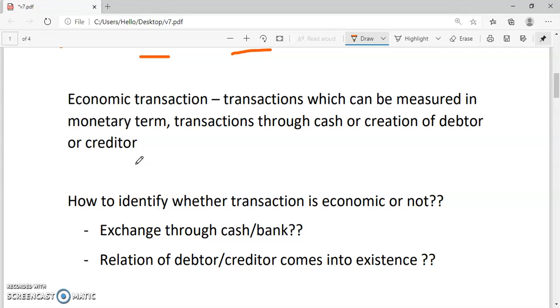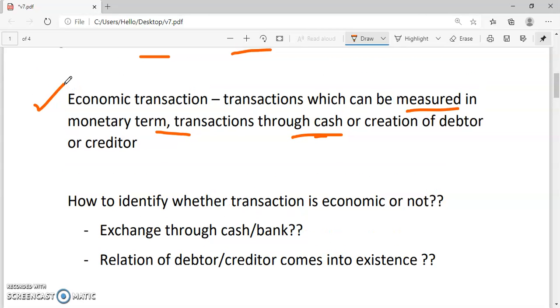So the meaning is that a transaction which can be measured in monetary terms, or which is done through cash or the creation of a debtor as well as a creditor, can be considered as an economic transaction. For example, printing and stationery expense is paid for rupees 1000. So here rupees 1000 is paid, so it is measured in monetary terms. Further, the transaction is done through cash, so it is considered as an economic transaction.